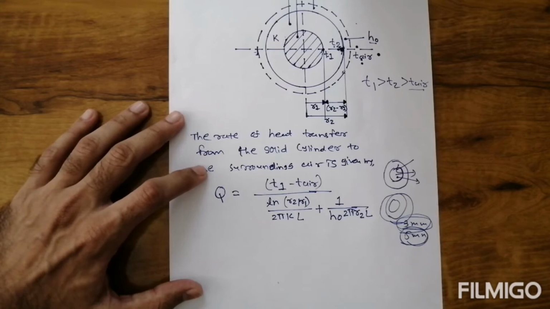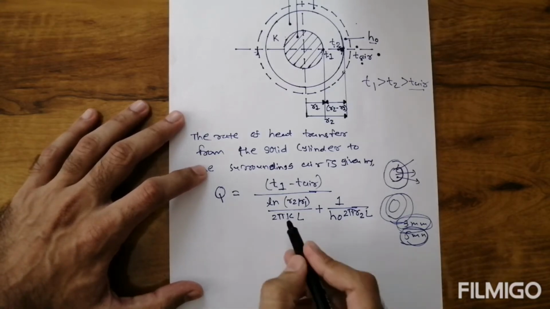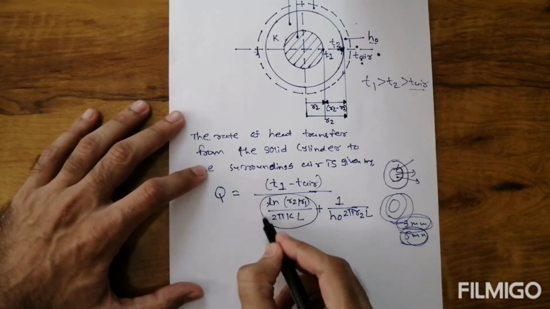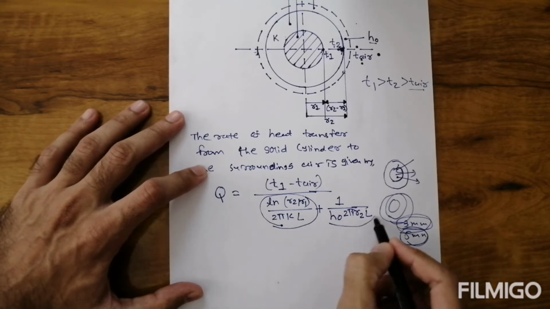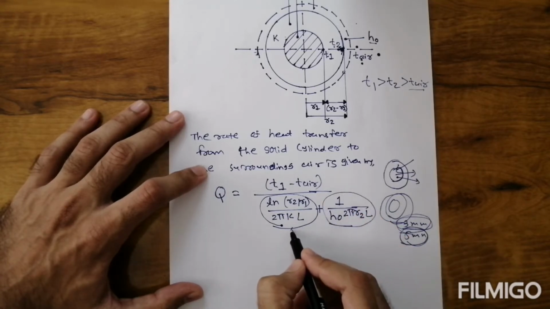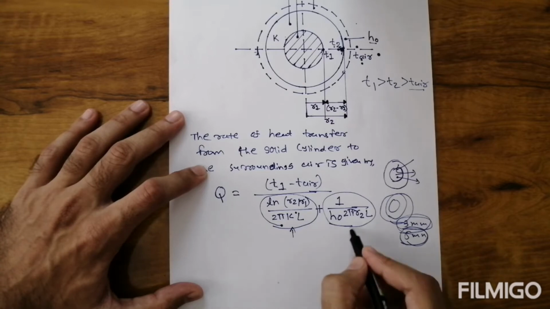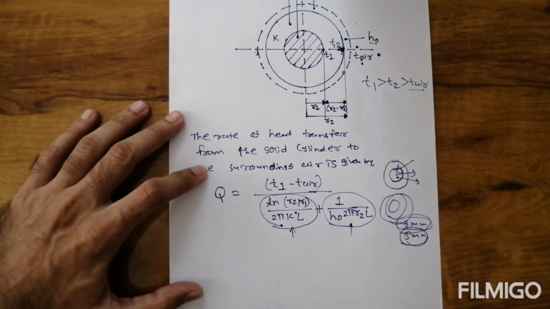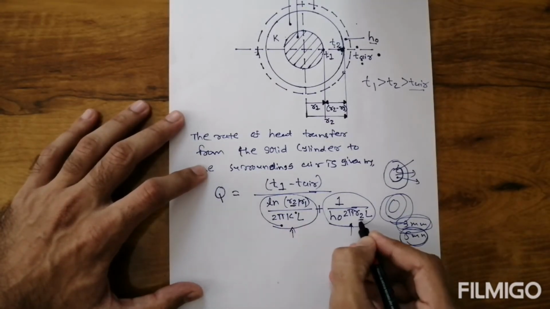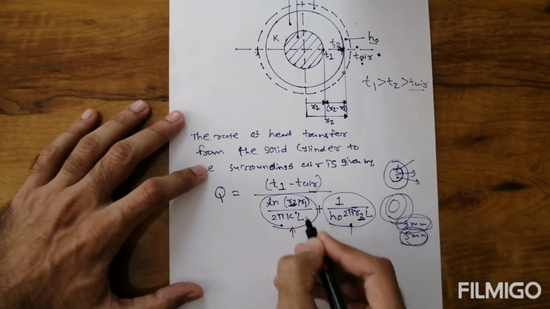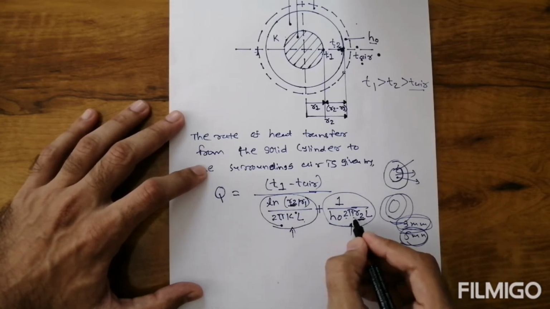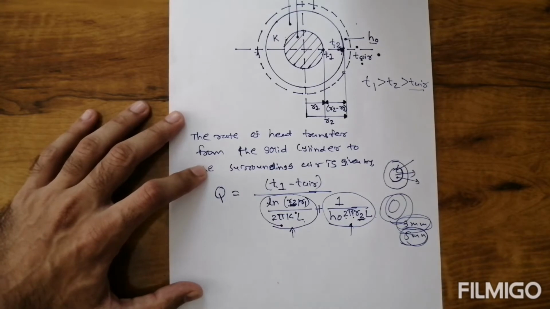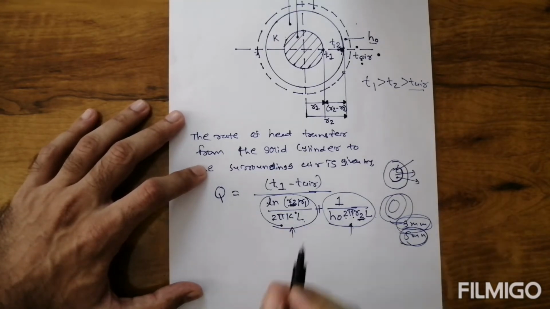Now we consider one condition. Suppose we have two terms in the denominator, the conduction resistance and the convection resistance. R2 is the only common variable in both terms. The rest, 2 pi L, we consider a constant term. So R2 is the common variable we consider.